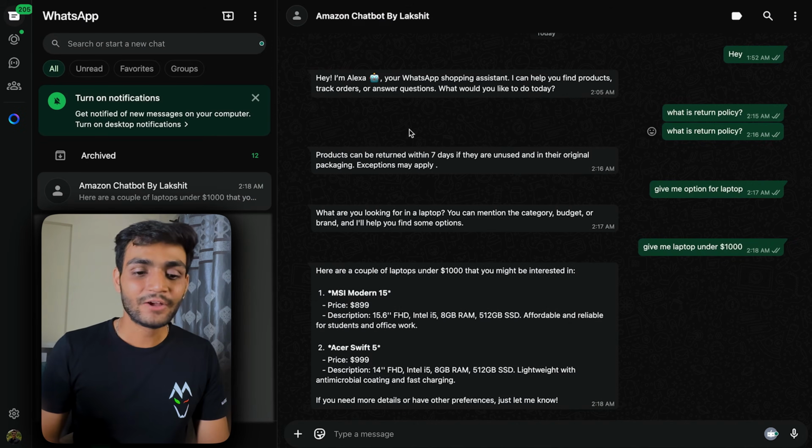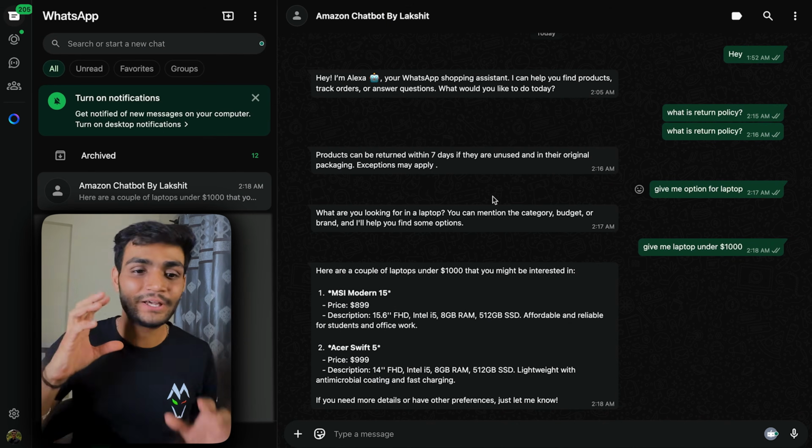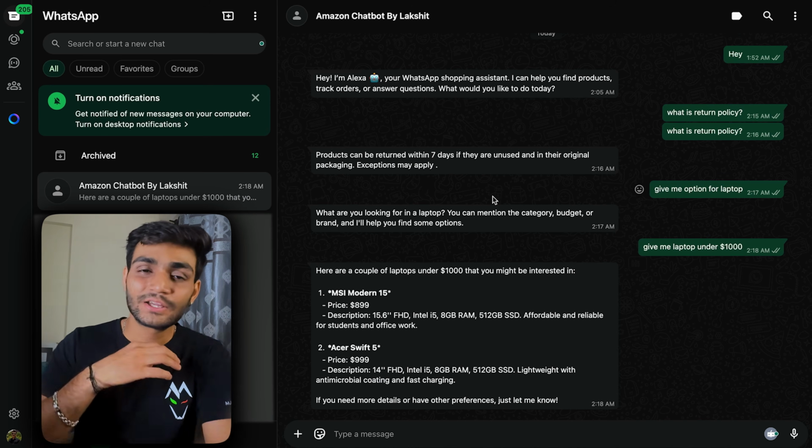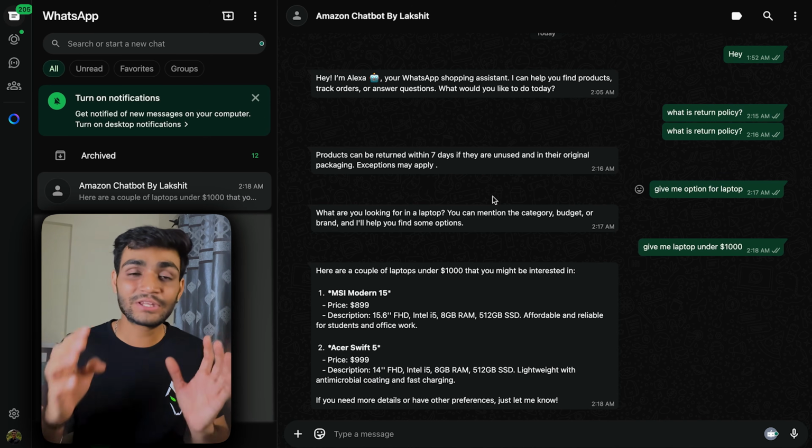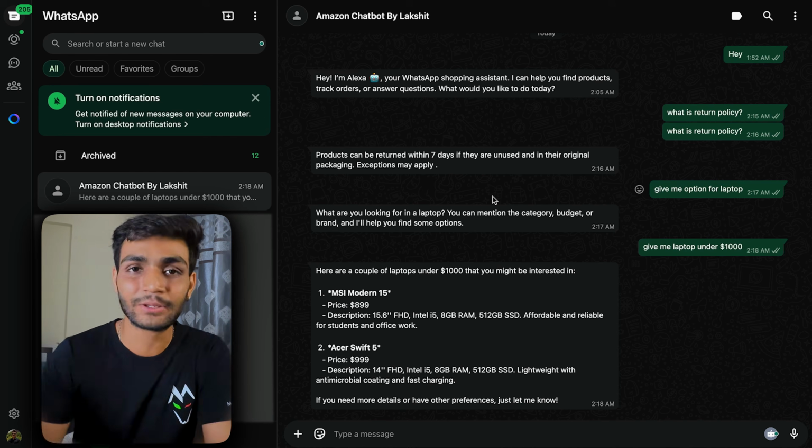So now as you can see, we have created our own WhatsApp AI agent, which can not just give a normal random answer, it will give the proper answer which you have given in the database. So you can customize this WhatsApp AI agent however you want. This is the normal demo which I have given, but this is highly customizable.